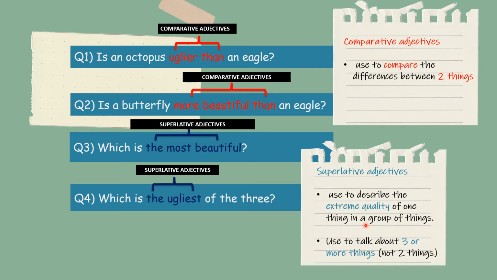Maksudnya dalam satu kumpulan atau lebih daripada dua, kita buat perbandingan yang mana kualiti yang paling ekstrim sekali, yang paling tinggi sekali. And then this one used to talk about 3 or more things, not 2 things. So kita tidak gunakan superlative adjective untuk 2 benda. It must be more than 2, lebih daripada 2.